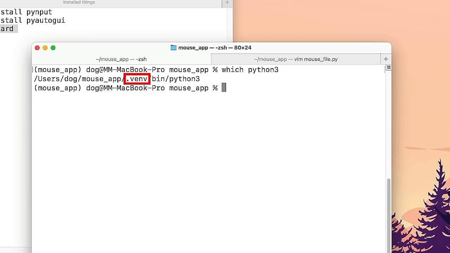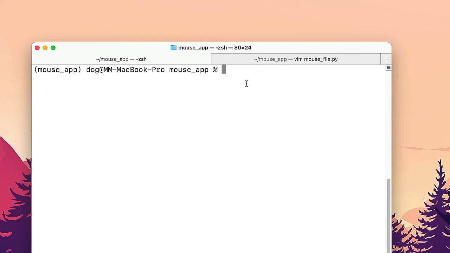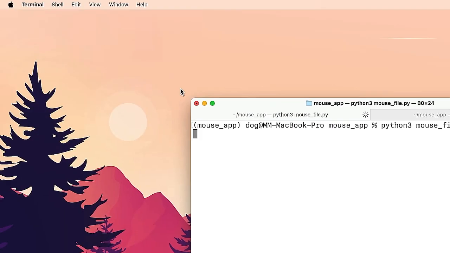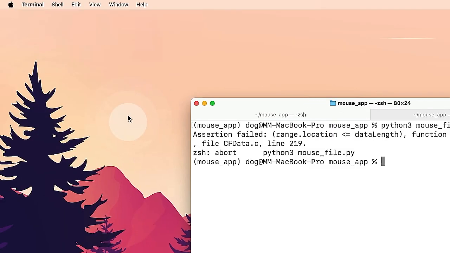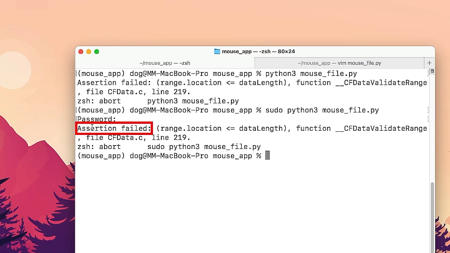It's using the virtual environment one. And now I want to run my program. Mousefile.py. Boom. And now if I click F1, the mouse cursor should teleport. Oh, yes, I need to do it as sudo. Assertion failed. Whoa. Data valid range failed. Abort. Oh, let's delete it.